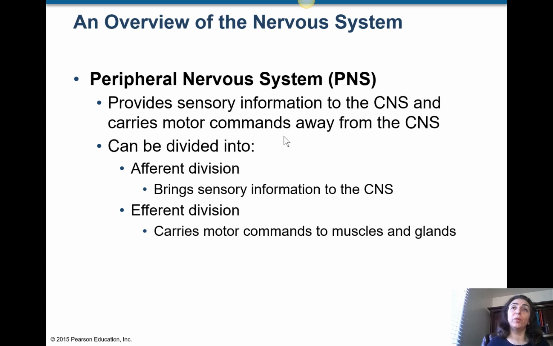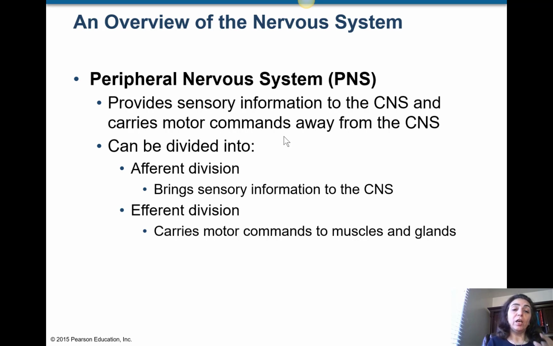All the information that is going to come to the central nervous system has to travel through the peripheral nervous system, through all those wirings, all those nerves that come from all the peripheries surrounding the body, and they bring the sensory information into the CNS.